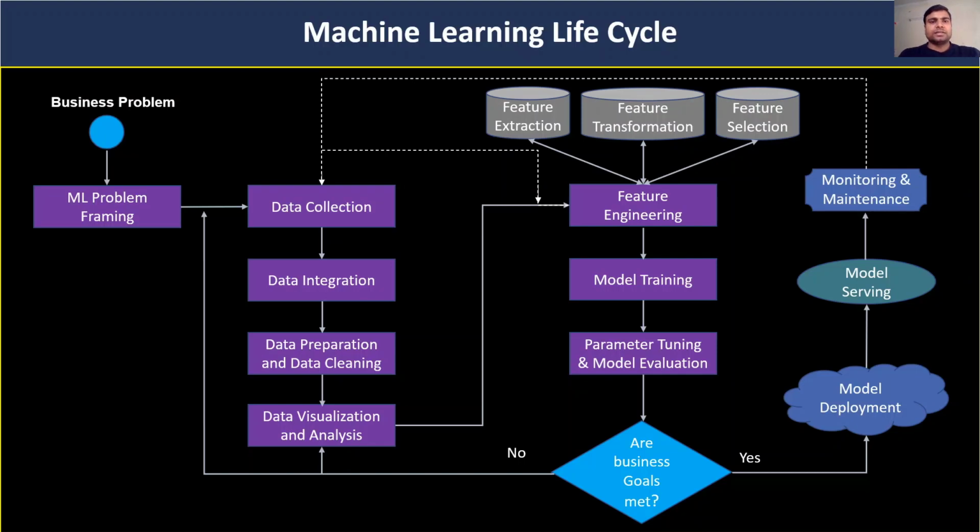So let's start. First is the business problem, because any model or any product you develop, whatever software we create, we develop to solve some problems. So before creating any model or any product, we should understand for what purpose we are going to create that particular product or software. So first we understand the problem.